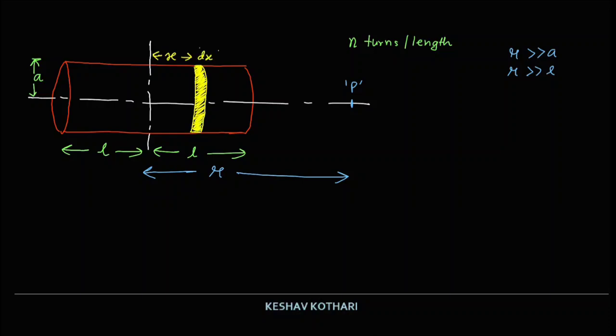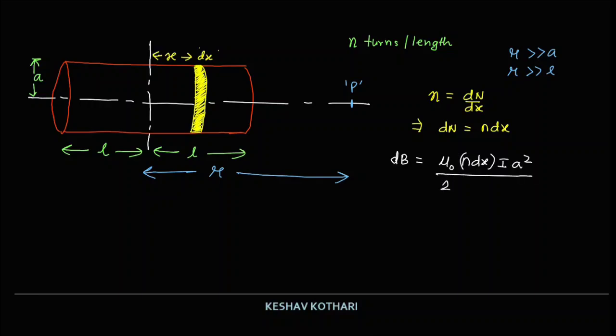Now based on the formulation of turn per unit length, I can say that turn per unit length can be written as dn by dx over this small patch, and hence the total number of turns dn is equal to n dx. So if I write the expression for magnetic field due to this patch, dB is equal to mu naught n dx I r square upon 2 times (x square plus r square) to the power 3 by 2.